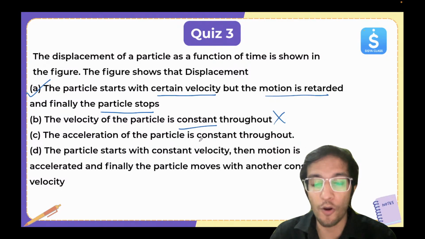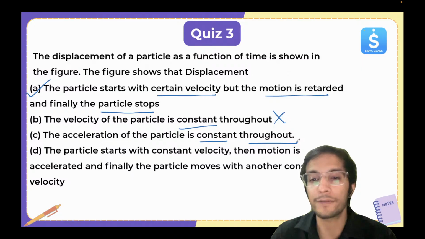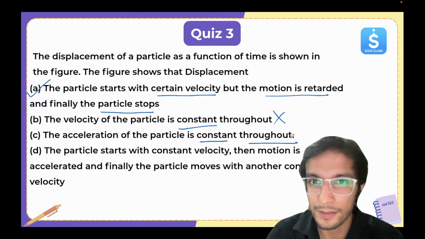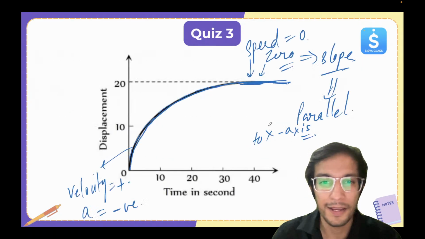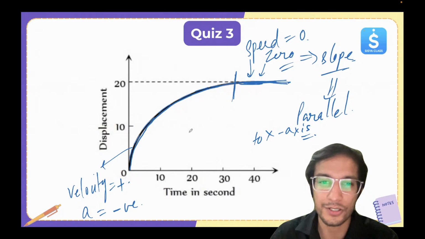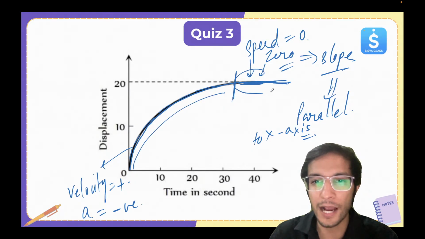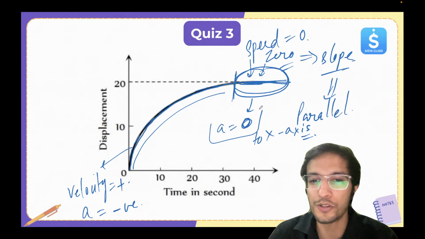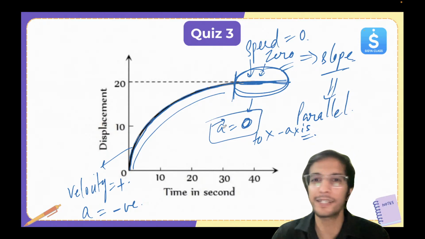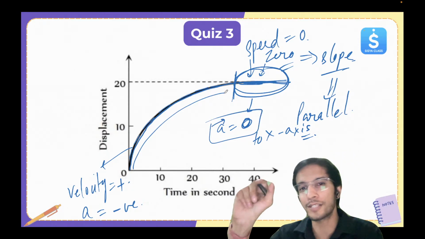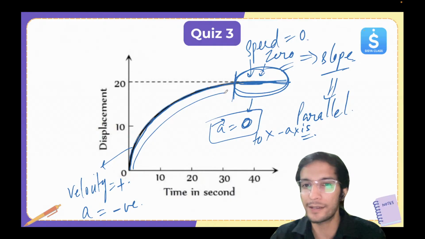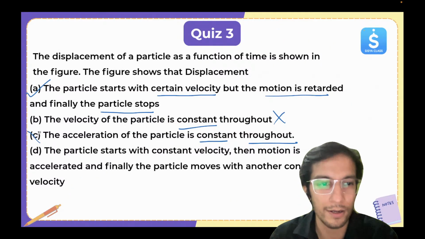Acceleration of the particle is constant throughout. Is it? No. Here it is constant for this much, but then it's becoming zero also. Getting it? Here acceleration is becoming zero. So it's not constant throughout the journey. First part it's constant, but then it's becoming zero, which doesn't mean it's constant. So this is also wrong.